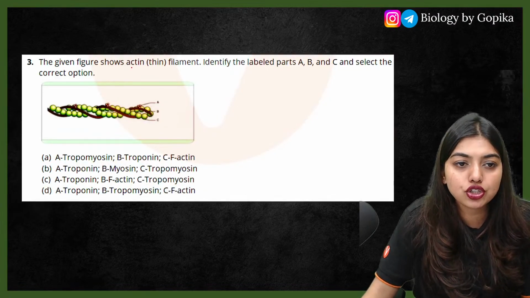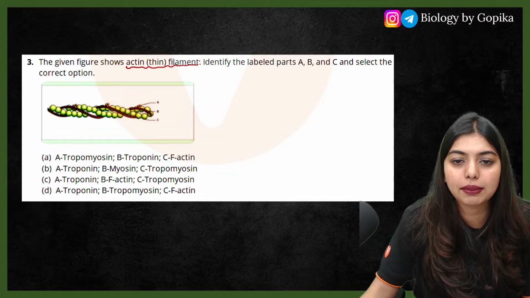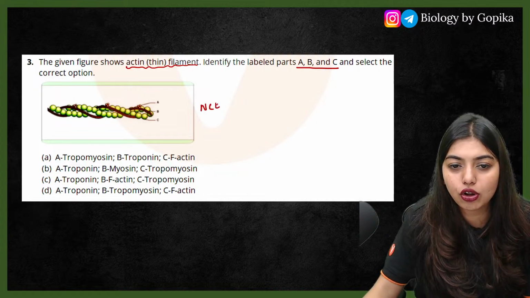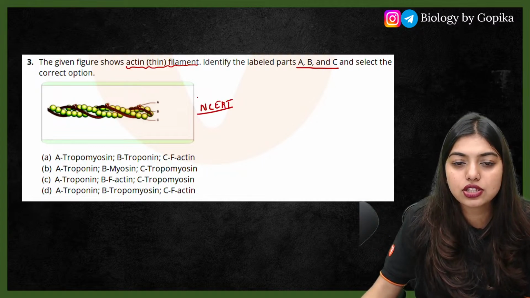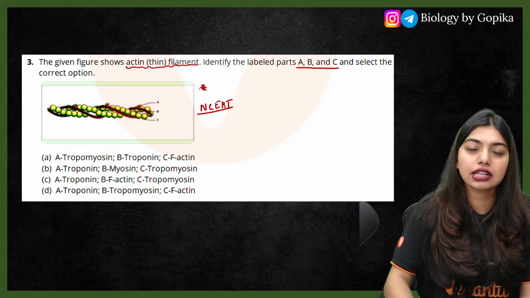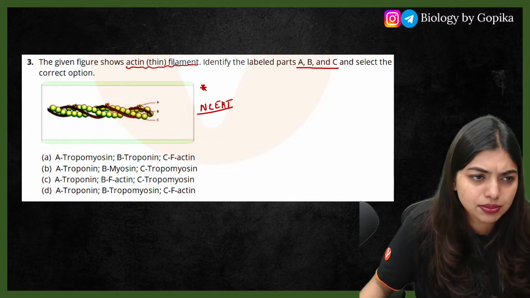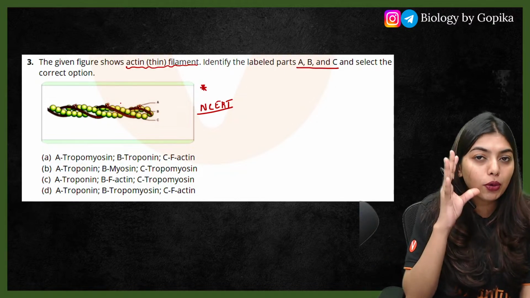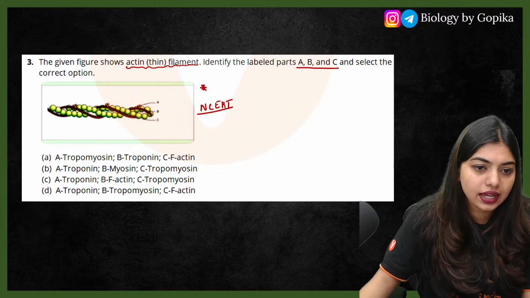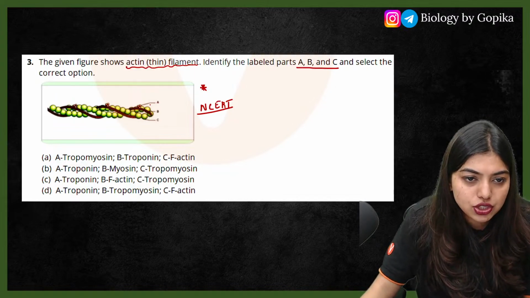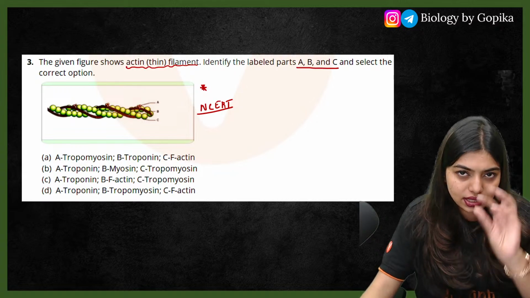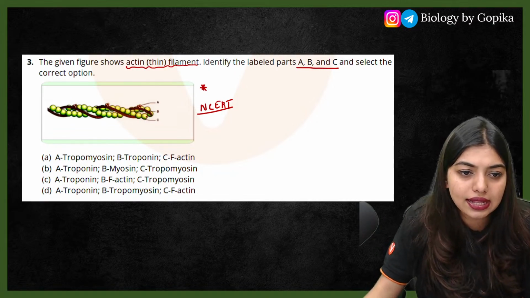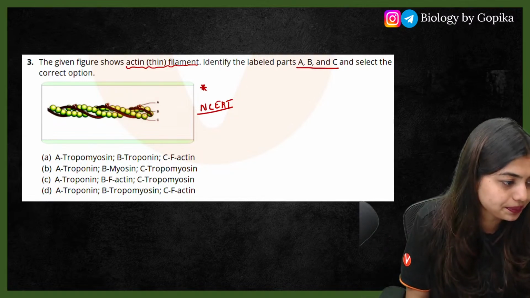The given figure shows actin, that is the thin filament. Identify A, B, C. This is the second diagram from NCERT where a lot of questions have been asked. Please mark these two diagrams in your NCERT and keep them. If this question comes, easily 4 marks is possible. So students, as I told you, there is troponin, tropomyosin, and your actins. Look at the options right here. They have asked you to label A, which is pointing towards the 3 circular structures, then B pointing towards the thread-like structure, and C pointing towards the circular structure.